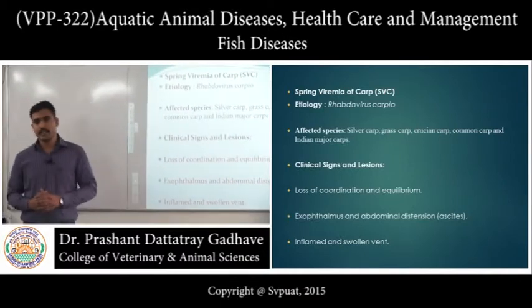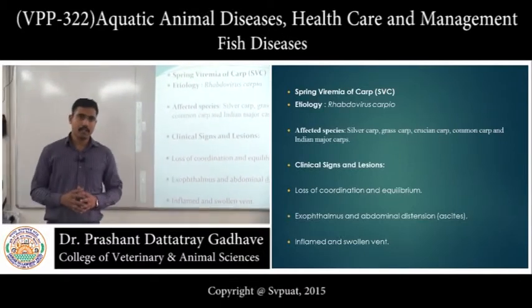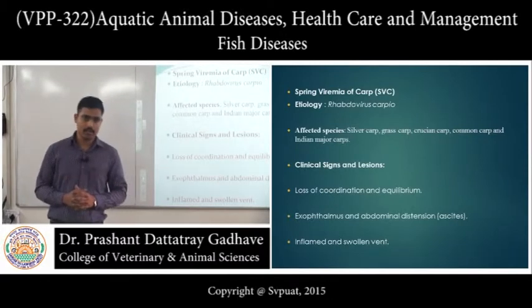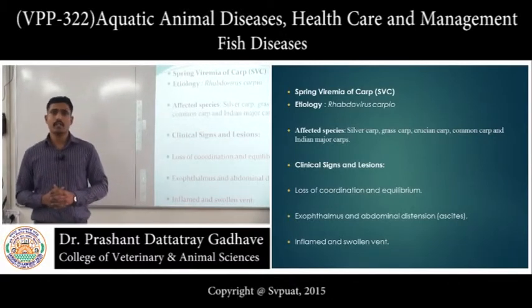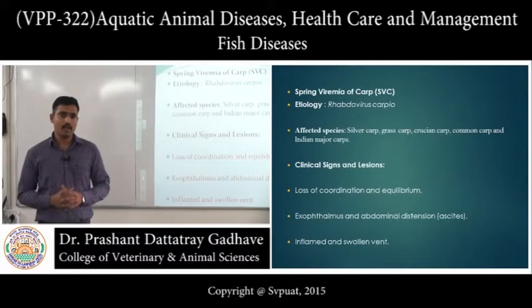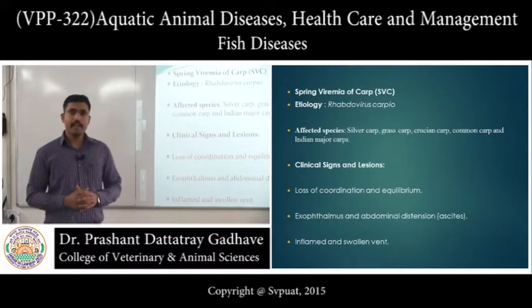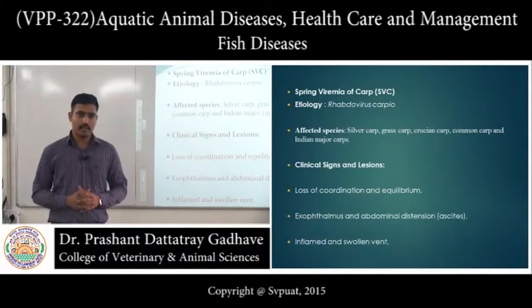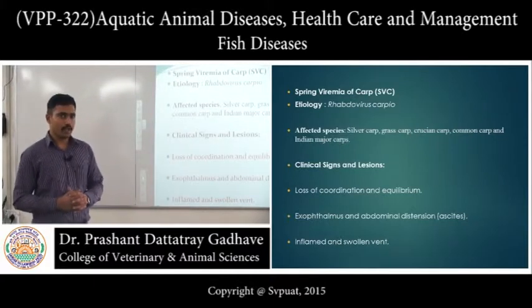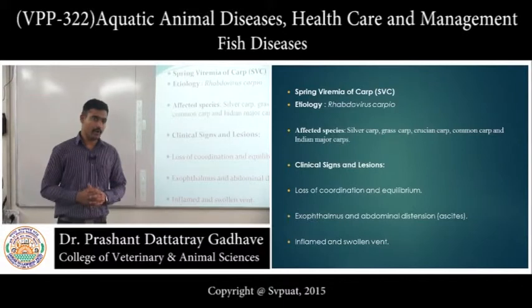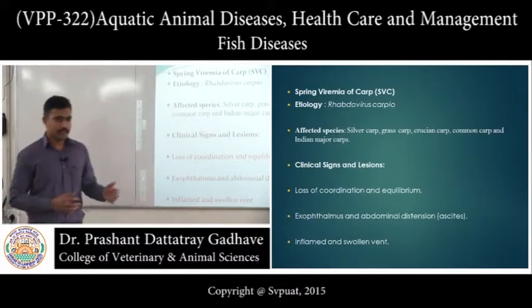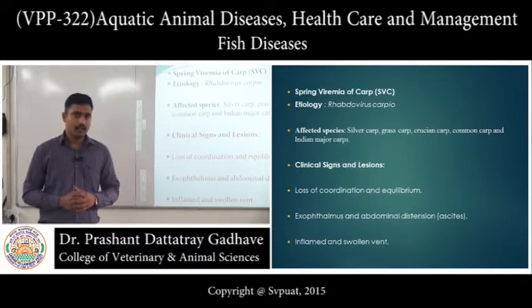The affected species are Chinese major carps and Indian major carps. The Chinese carps are silver carp, grass carp, common carp, crucian carp, and the Indian major carps such as Catla, Labeo rohita and Cirrhinus mrigala.